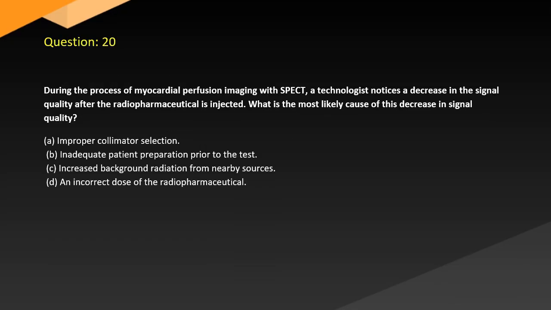Question 20. During the process of myocardial perfusion imaging with SPECT, a technologist notices a decrease in the signal quality after the radiopharmaceutical is injected. What is the most likely cause of this decrease in signal quality? A. Improper collimator selection. B. Inadequate patient preparation prior to the test. C. Increased background radiation from nearby sources. D. An incorrect dose of the radiopharmaceutical.